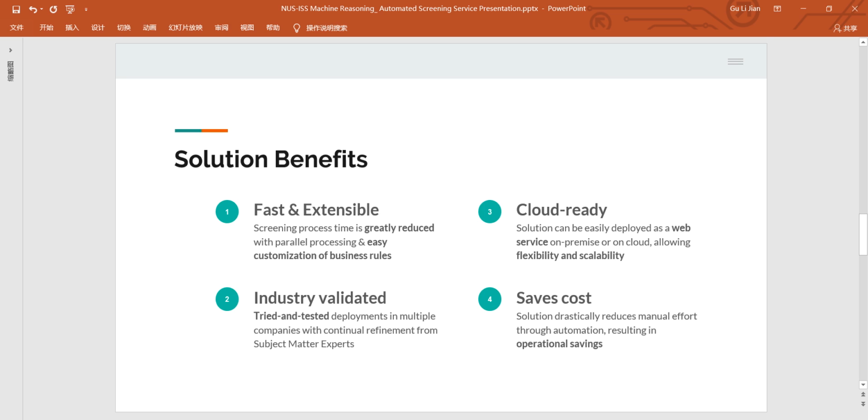Second, the solution has been validated in the financial services industry, with tried and tested deployments in multiple companies, with iterative refinements from the team's subject matter experts. Third, the solution is cloud-ready. It can be deployed as a web service on-premises or on cloud, enabling flexibility and scalability where required. Last but not least, the solution allows customers to save operational costs by reducing intermediaries and manual effort through automation.